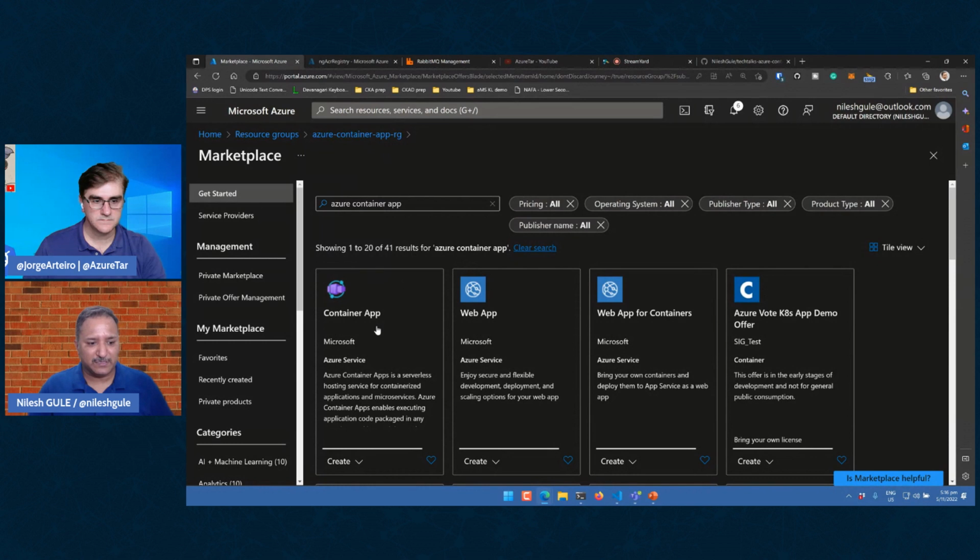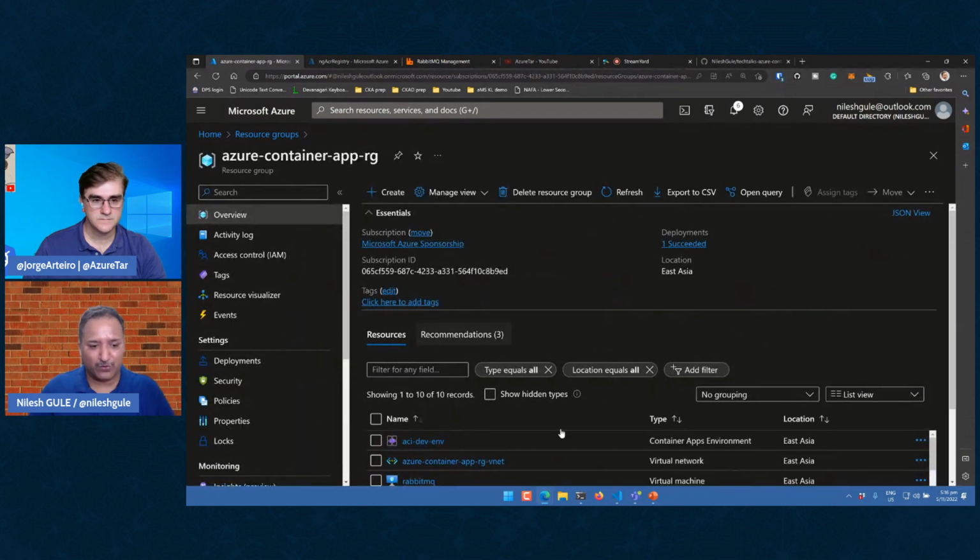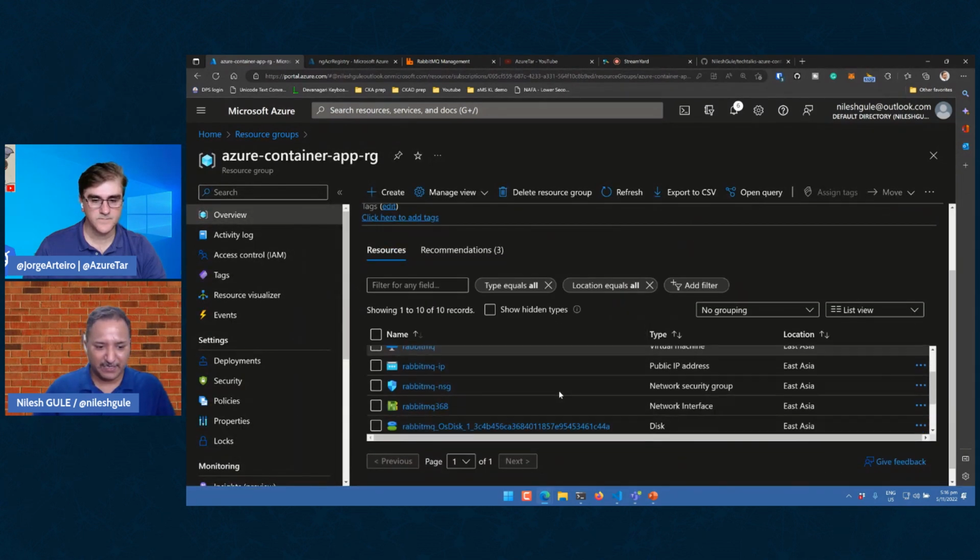And if I click on this, it will give me the option to create a new environment. Then it will create a new instance of that. So that is how we can use the portal as well to create these things visually if you don't want to use the scripted approach.